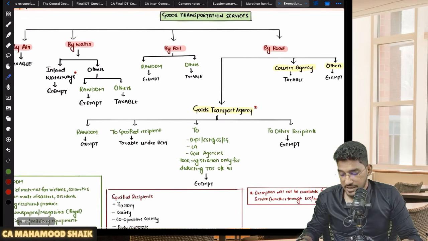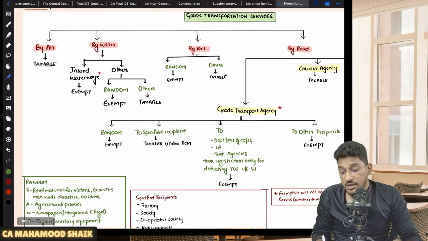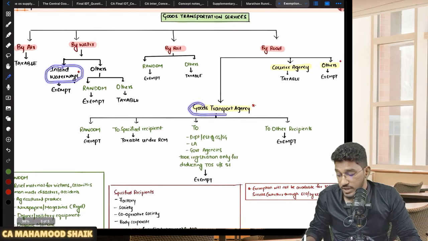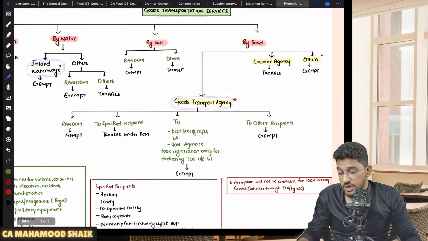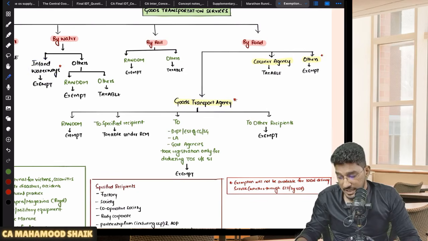Now at various places I have kept the star mark. Where have I kept the star mark? Services by way of transportation of goods by way of inland waterways, services provided by way of a GTA, and services provided by way of transportation of goods by road, and others. That too in the others category. So at these three places I have given the star mark, right?